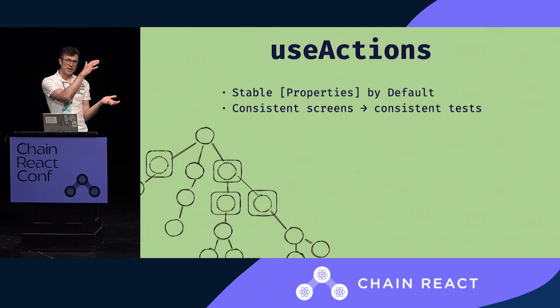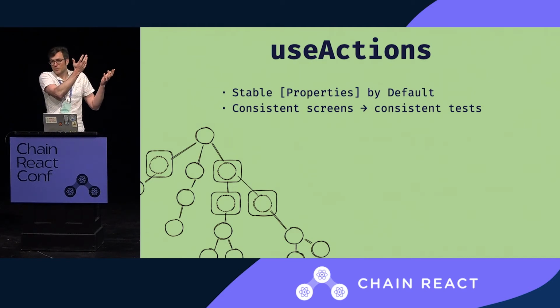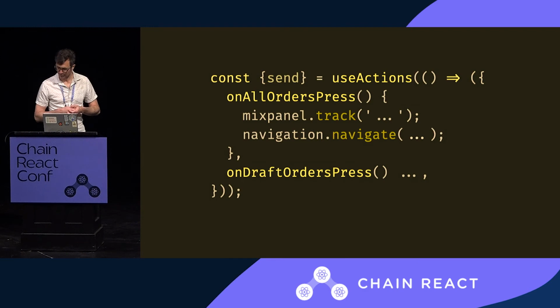And if we make one home screen test spec very full and tell everyone, this is the one you should copy and paste, it's really good, then everyone will do that because it's very easy. And your code looks like their code, so yeah. I think this value is self-evident, but people disagree with me? Too bad. I'm presenting. So this is what useActions looks like. We'll probably open source this as well. It's like 20 lines of code. It is such a stupid little hook.